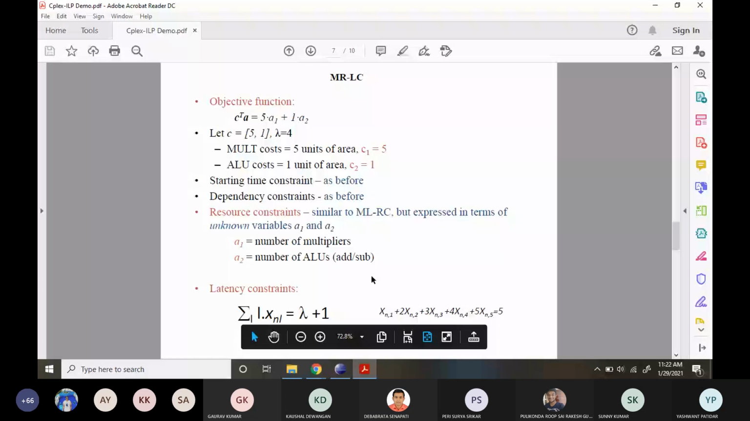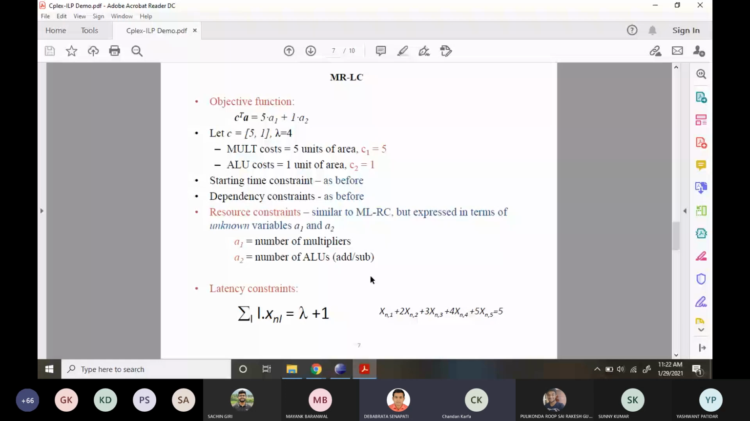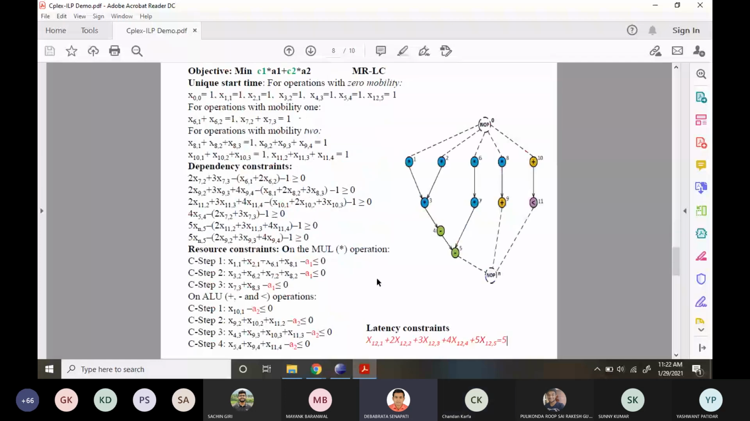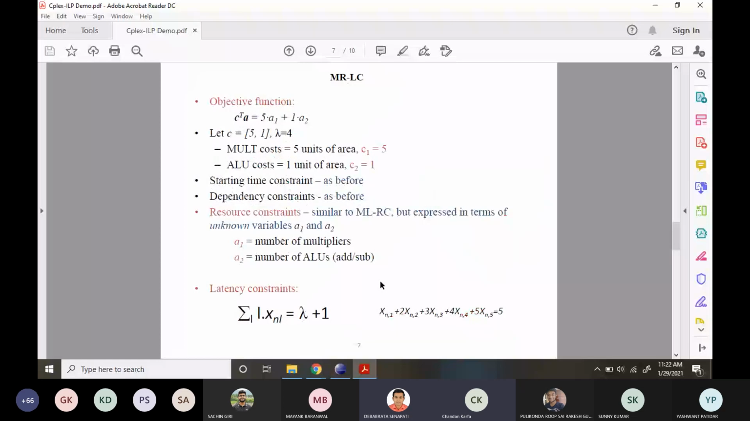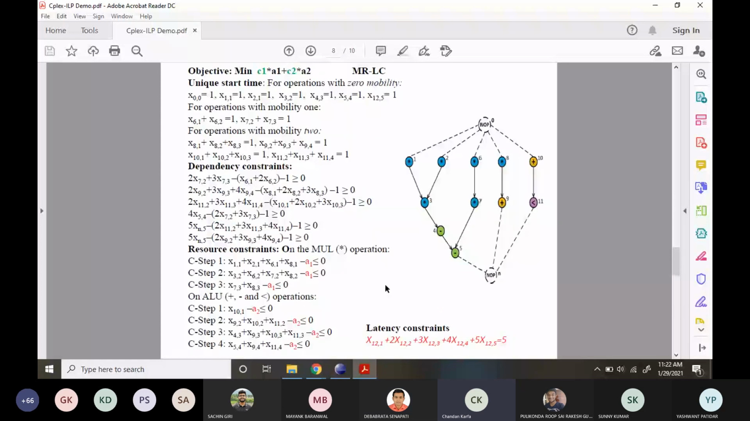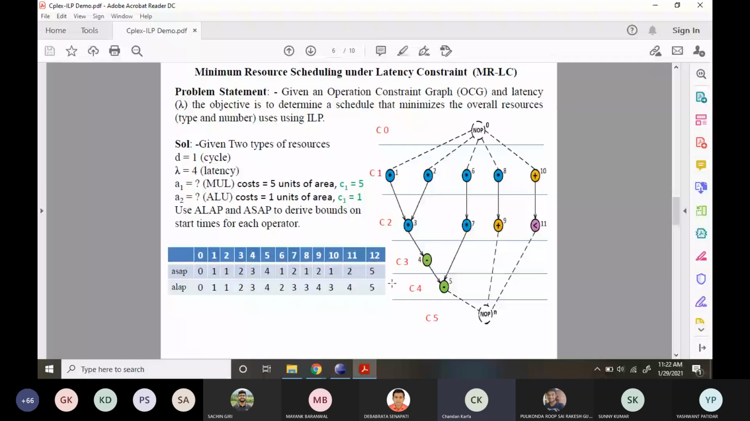Go back, go back. That constraint was saying... Go to the next slide where the constraint was. No, no, that constraint, where the constraint was shown. So here, only the resource constraint changes. You see here, the last part, he just put A1 and A2.